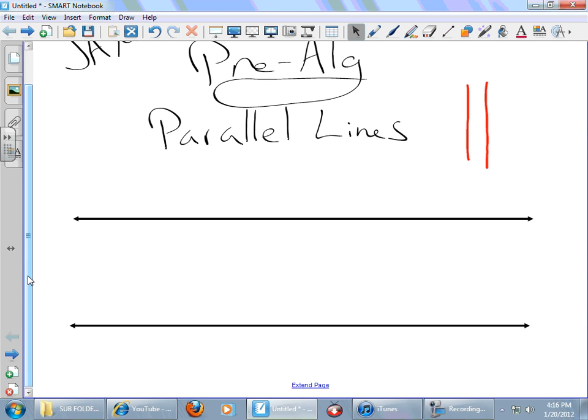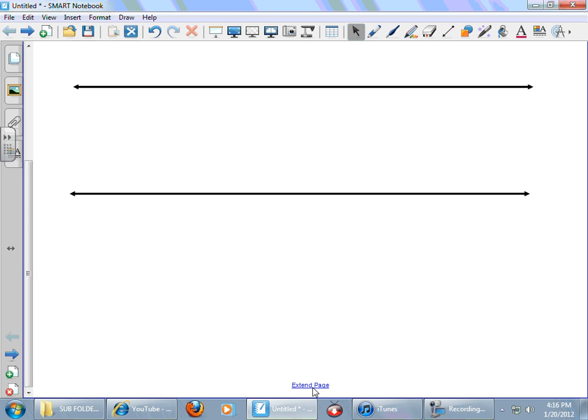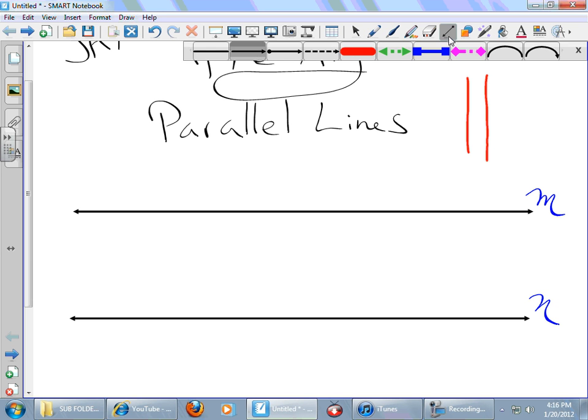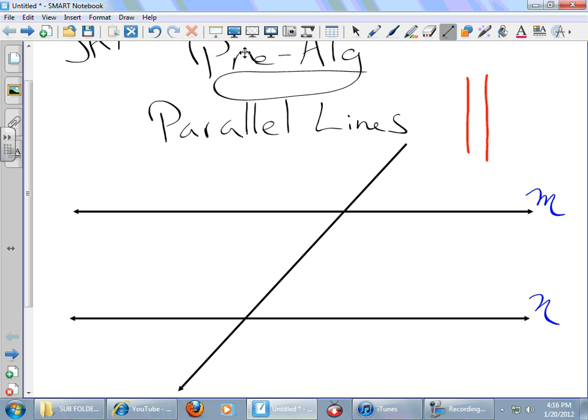All right, parallel lines. Some very, very special things happen when you have a set of parallel lines and you cut them by a transversal. That's a fancy way of saying another line. All right, let's see here. Let's call this line M, and we'll call that line N. And then I'm going to cut these parallel lines with a transversal. I need another line. Where's my line? My transversal, and I'm going to call it T.